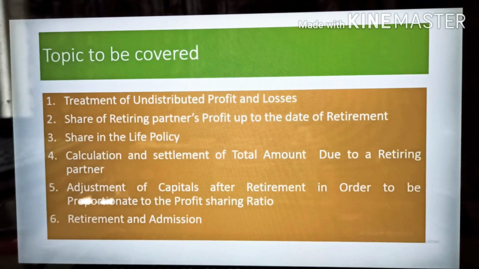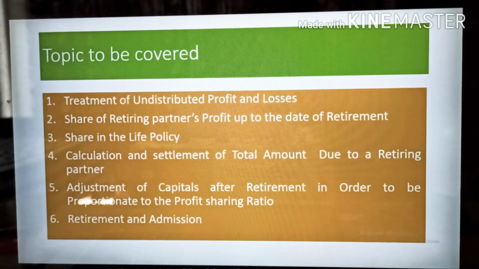The third one is the share in the life policy. In this case, if the partners have taken either a joint life policy or individual life policies, and these have attained some surrender value, the share of the retiring partner is calculated and credited to his capital account, and the corresponding debit is given to the continuing partners in their gaining ratio.